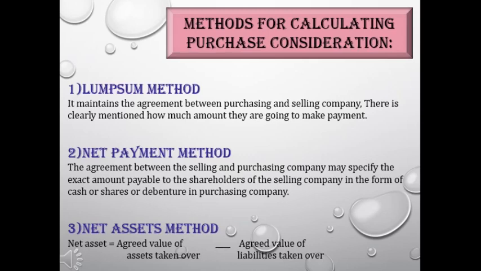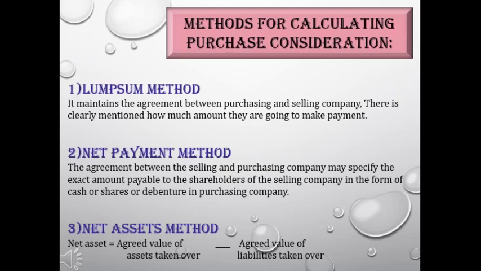What we are paying to the owners of the transferor company is already given in your problem. So this is lump sum method. So it's not a method at all. These two methods are used to calculate purchase consideration, net asset method and net payment method.